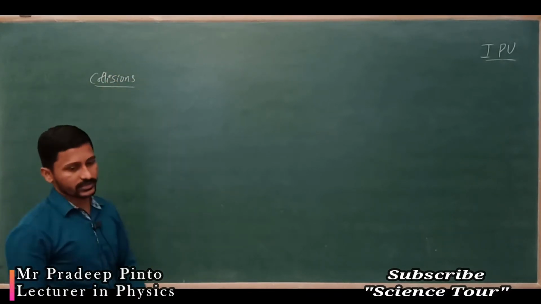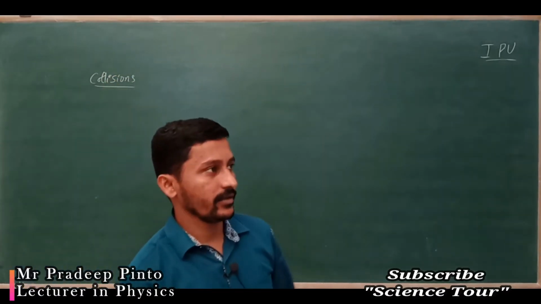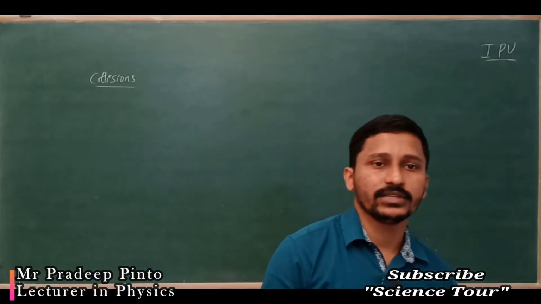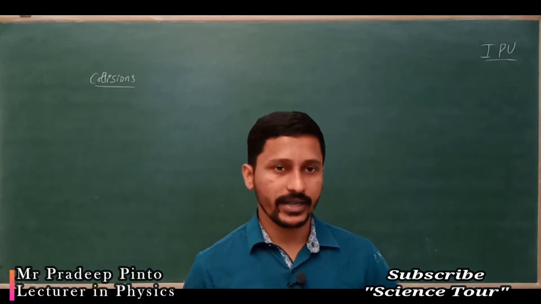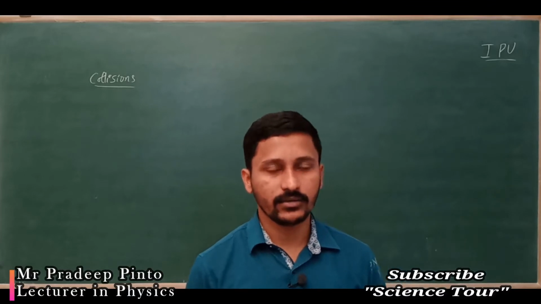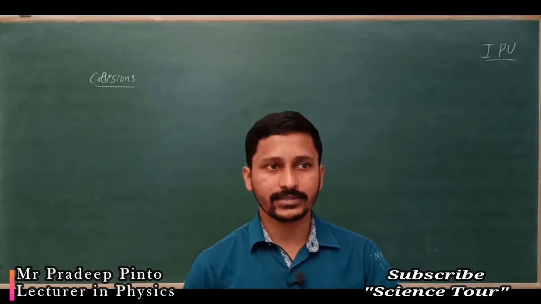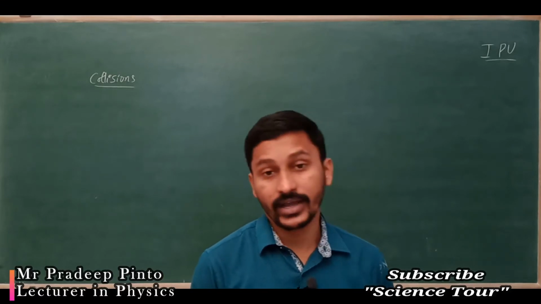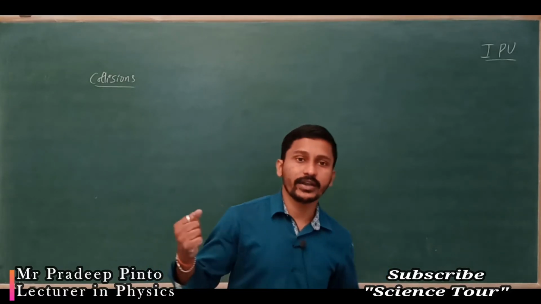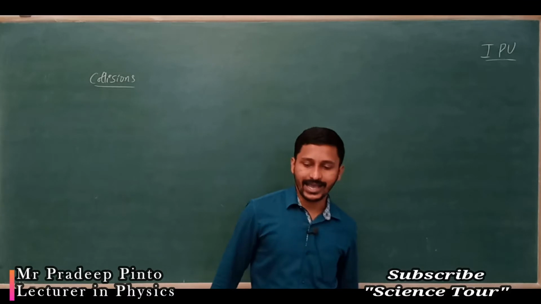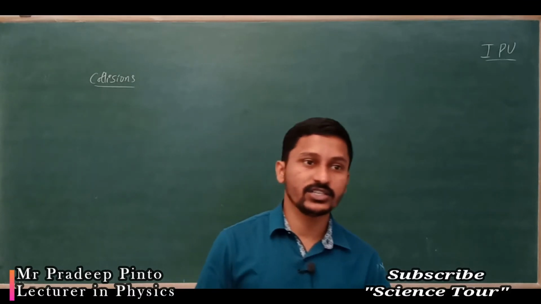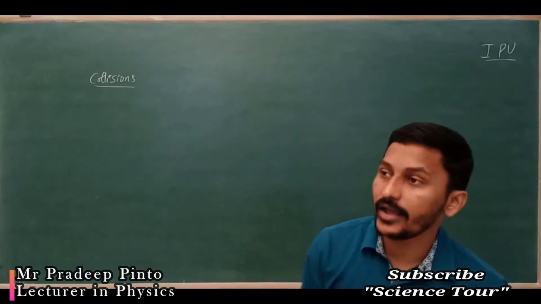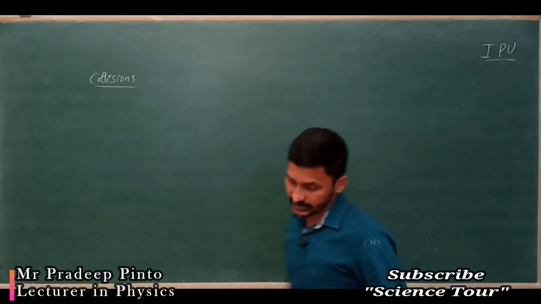What do you mean by collisions? One body collides with another. One body hits another. One car has an accident, or we can say collides with another. That is a collision. What actually is a collision? One body interacts with another, so that a change of kinetic energy and other energy forms takes place.